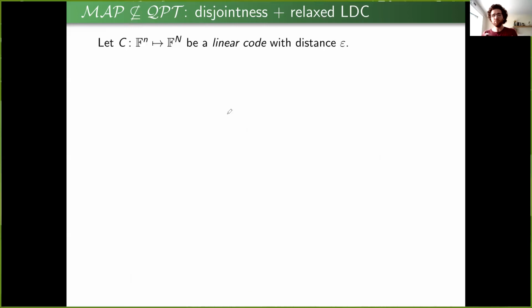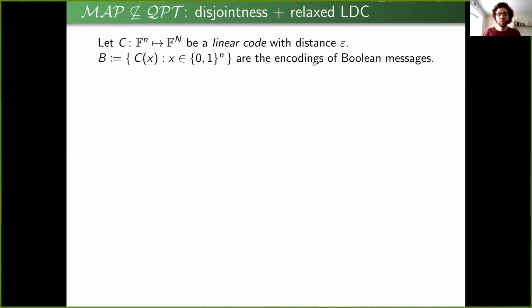Okay, so that was the high level. Let me now instantiate this with what we use in our construction. So we first start with an error-correcting code over a large enough field. We want this code to be linear, and we call the distance of this code epsilon. And the property that we'll be interested in is a subset of all encodings. This is the subset of encodings of Boolean strings.